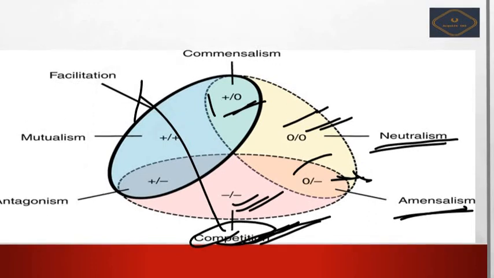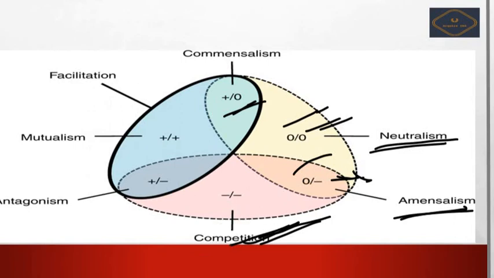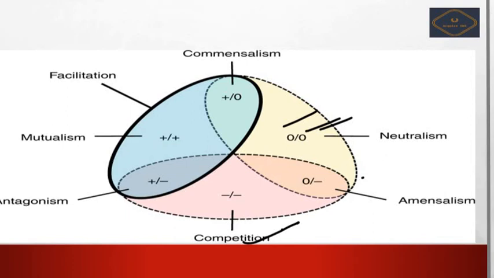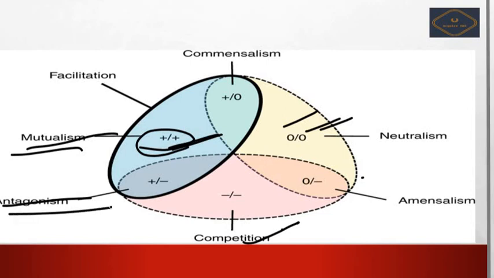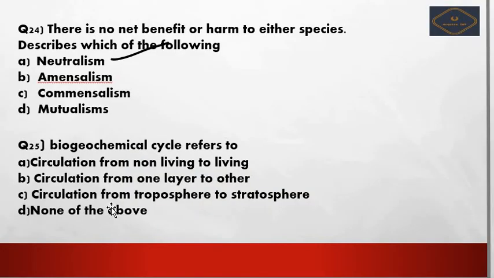That is facilitation. So mutualism, antagonism, and facilitation. In mutualism both species will get benefit, and in antagonism one will be unaffected, the other will get the benefit. Next we go further.